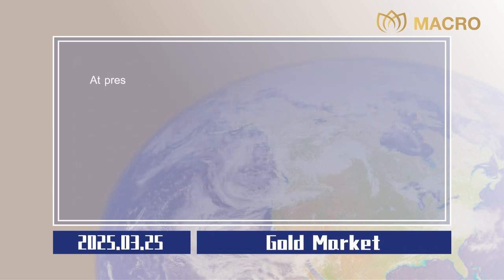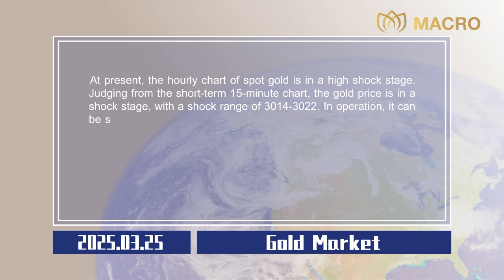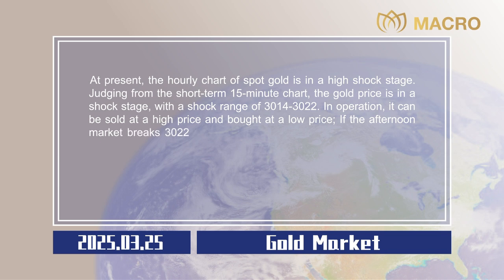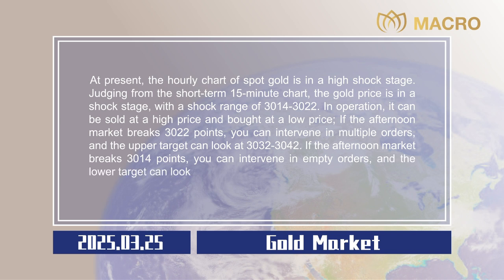Gold market. At present, the hourly chart of spot gold is in a high shock stage. Judging from the short-term 15-minute chart, the gold price is in a shock stage, with a shock range of 3014 to 3022. In operation, it can be sold at a high price and bought at a low price. If the afternoon market breaks 3,022 points, you can intervene in multiple orders, and the upper target can look at 3032 to 3042. If the afternoon market breaks 3,014 points, you can intervene in empty orders, and the lower target can look at 3004 to 2994. Stop losses are all $5.